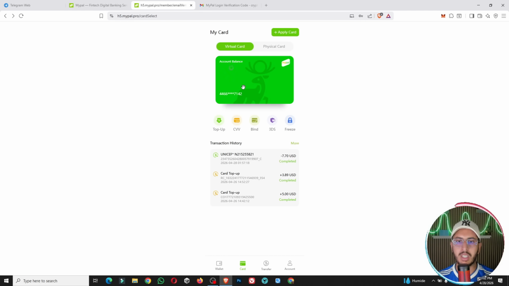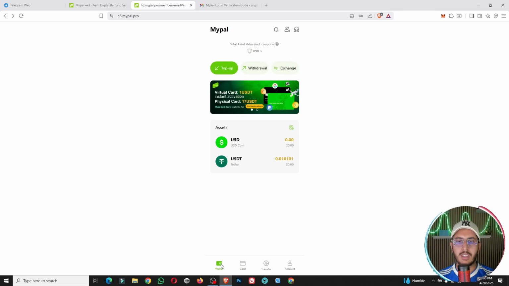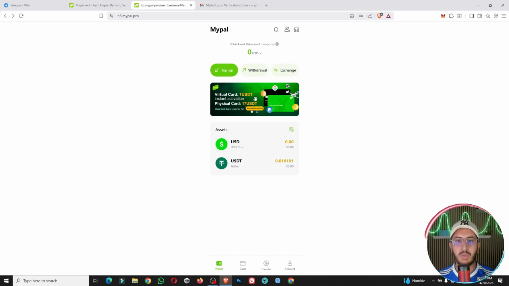I have already my account. You can check here the CVV, the PIN, the 3DS, and you can freeze it, and you can top it up when you want to use it. I have used it before with this one. As you see, guys, I topped up the card with $5, then 3.89 cents, and then I made a purchase. So guys, it is really a simple one.